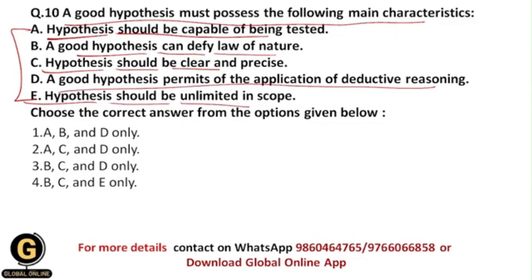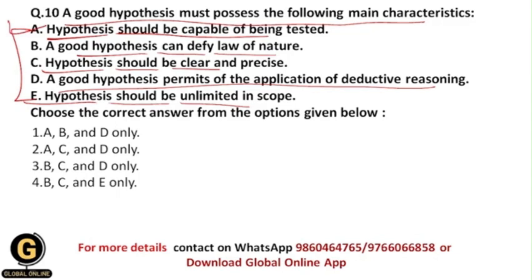So basically students, as we have seen earlier in yesterday's video, hypothesis should have testability. It means that it should be capable of being tested, because we need to test the hypothesis so that we will get the final results of our whole research process, and that's why hypothesis should be capable of being tested. So this is one of the main characteristics of a good hypothesis.